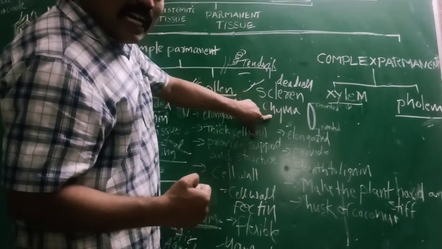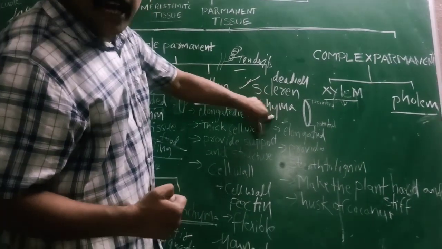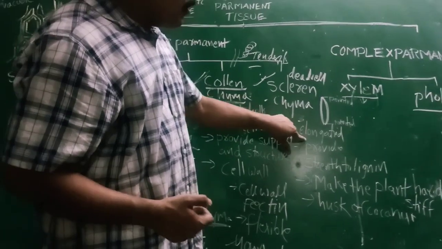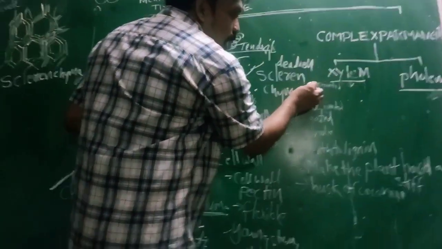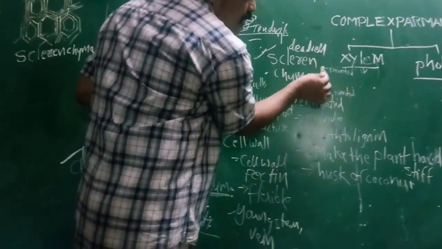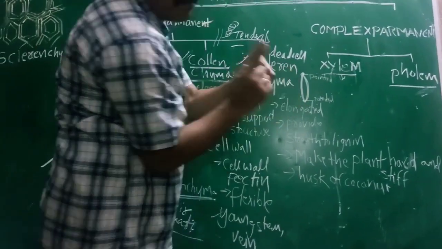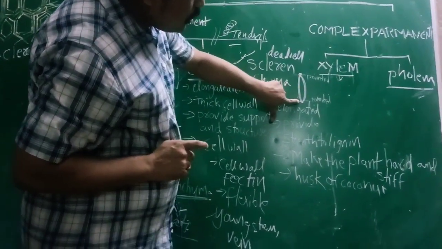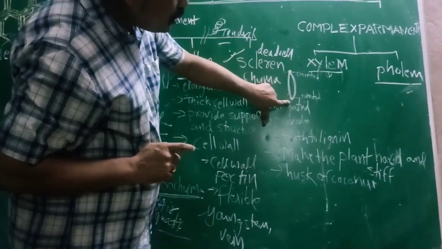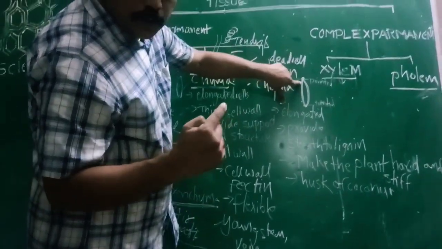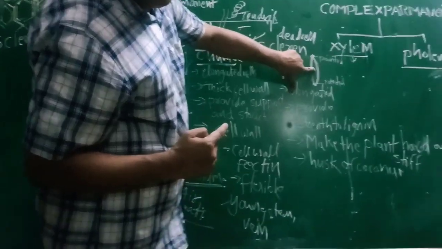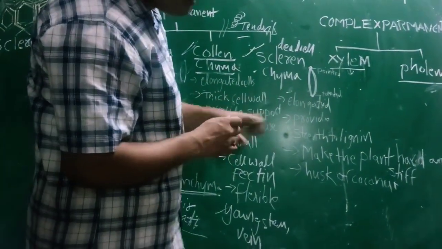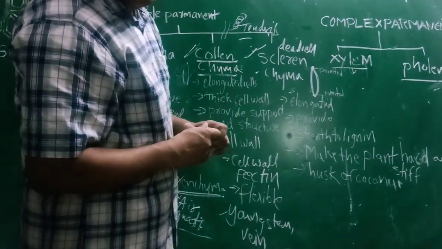These sclerenchyma cells are dead cells. Okay, elongated cells. Elongated cells mean both points, anterior and posterior regions, are what? Pointed, sharp. Okay, try to observe this. The anterior and posterior parts of these cells are pointed, meaning sharp. The middle part is a little bit wide. And also these give what? Mechanical support. These are dead cells. Sclerenchyma cells are dead cells.